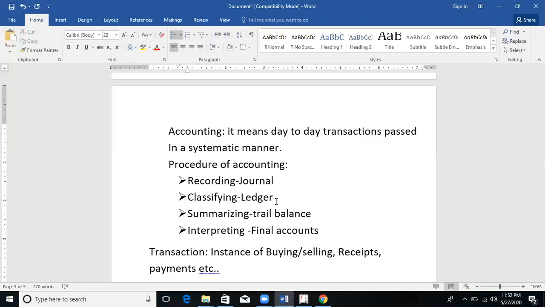That is the advantage of using the practical mode. In manual mode, you should prepare journal, ledger, trial balance, final accounts.